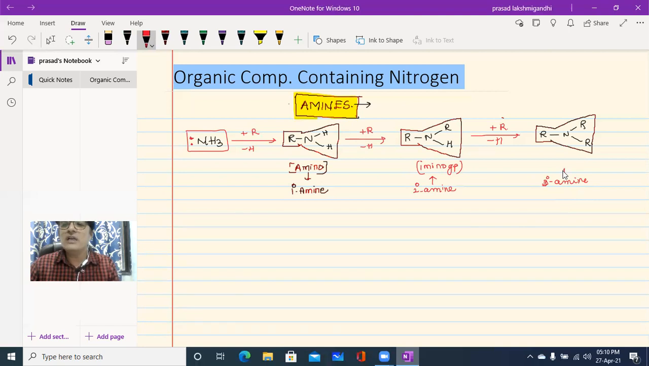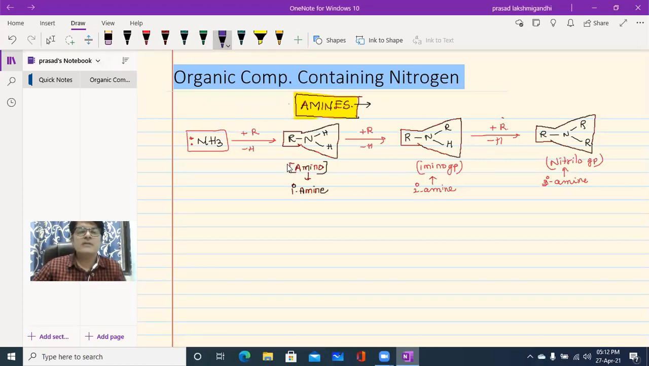So a 3 degree amine is known as the nitrilo group. The primary amine is the amino group, the secondary amine is the imino group, and the tertiary amine is the nitrilo group. Clear? Yes. Now let us continue.